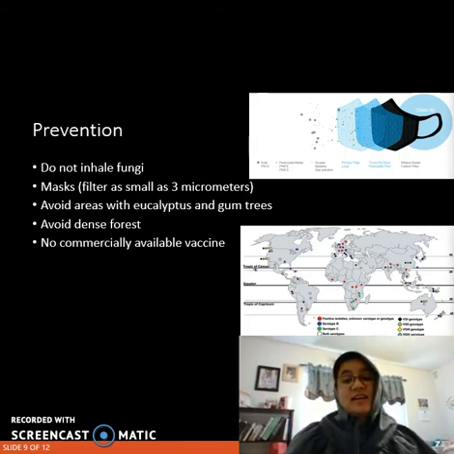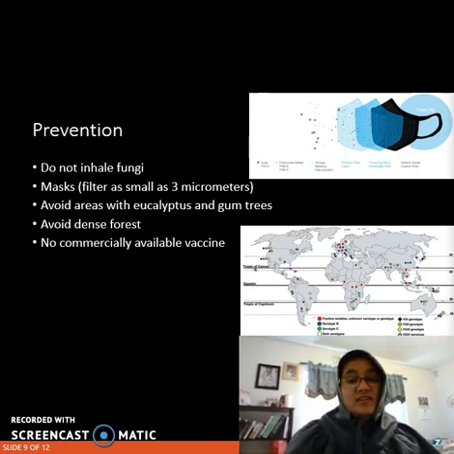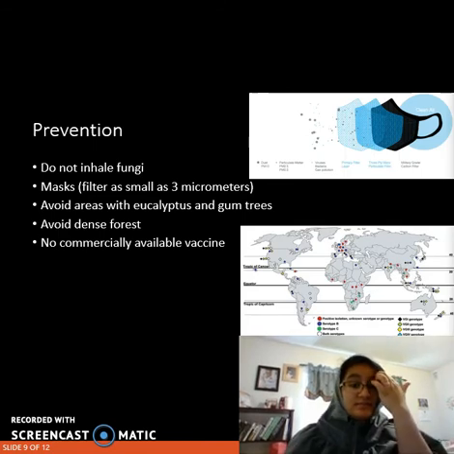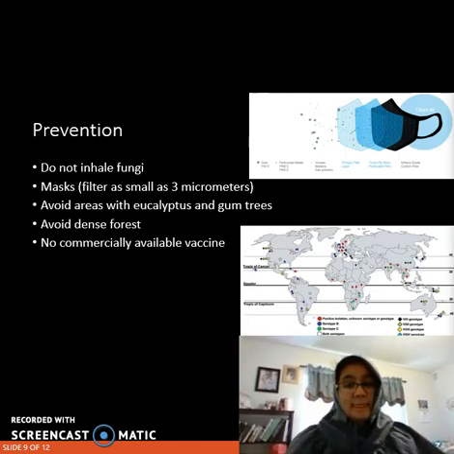But unfortunately, with C. gattii now occurring in the Pacific Northwest, researchers suggest that C. gattii is adapting to survive in this region. Avoiding dust inhalation, especially in dense forests and logging operations, as I said earlier, may help reduce exposure to C. gattii in the Pacific Northwest. And unfortunately, there's no commercially available vaccine to prevent cryptococcosis.